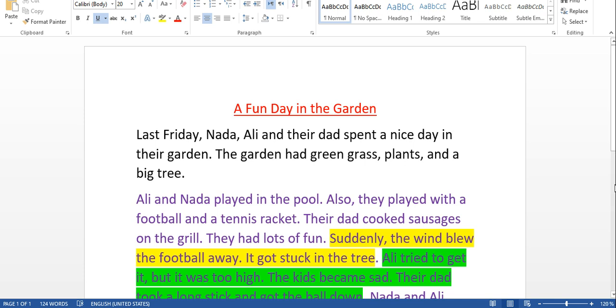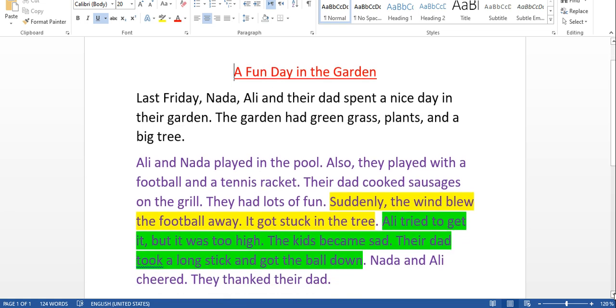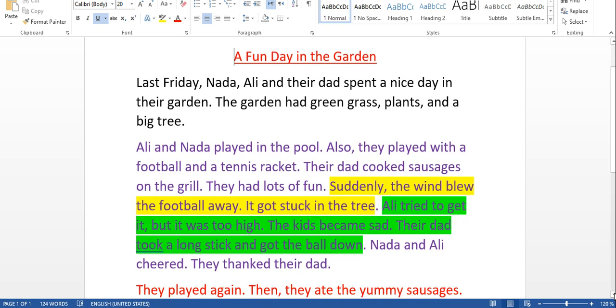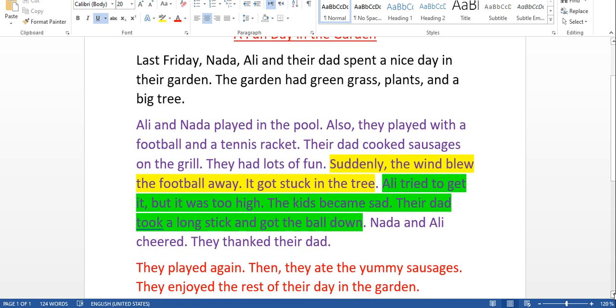Then after that, the other part is what? Yes, the middle of the story, the longest part of the story. So here, Ali and Nada played in the pool. Also, they played with the football and a tennis racket. Their dad cooked sausages on the grill. They had lots of fun. Can you see the yellow part of our story? It's what? The problem. Correct.